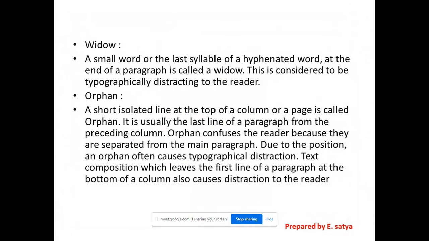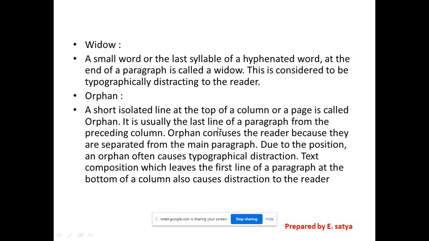Next, a widow. A small word or the last syllable of a hyphenated word at the end of a paragraph is called a widow. This is considered typographically distracting to the reader. Often a short isolated line at the top of a column or page is called an orphan.